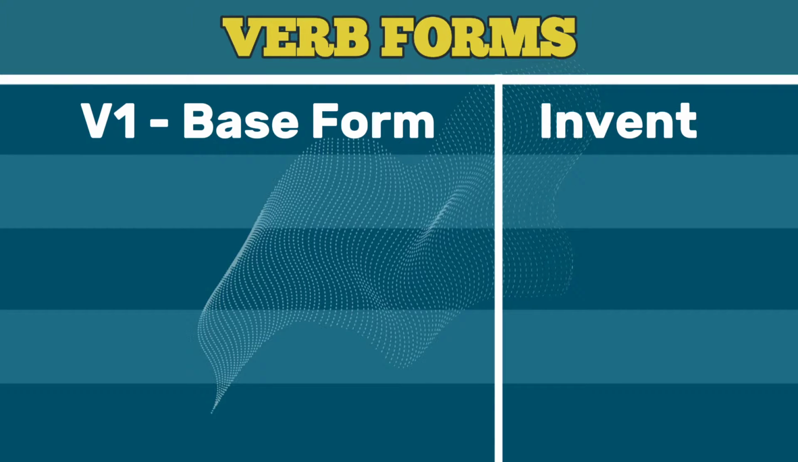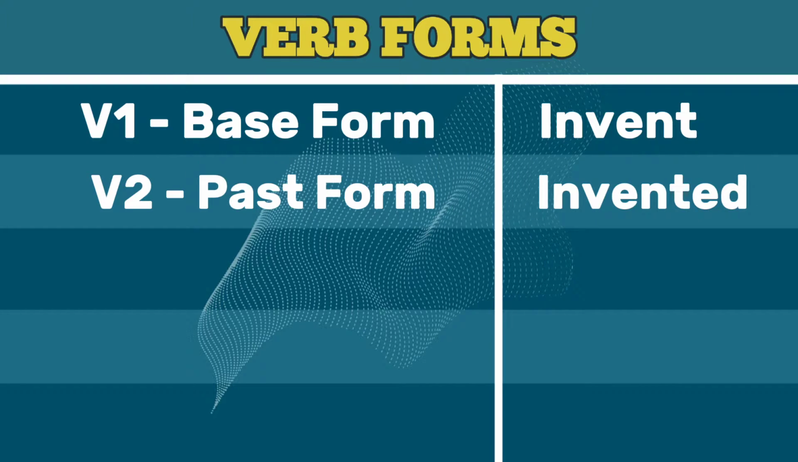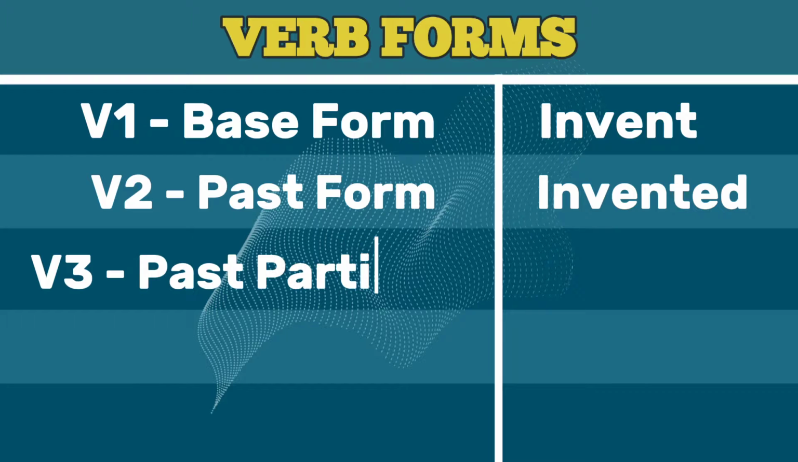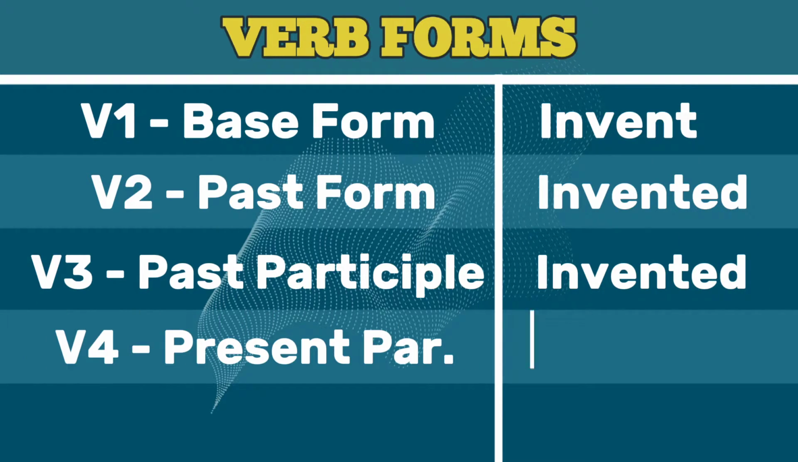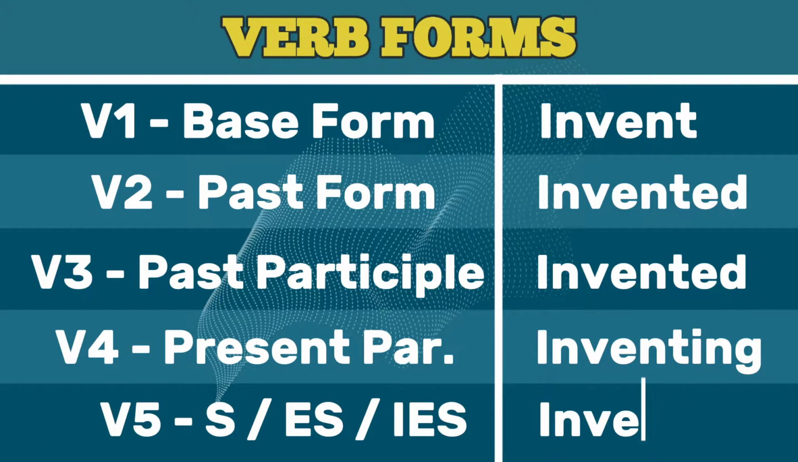V1 base form: invent. V2 past form: invented. V3 past participle: invented. V4 present participle: inventing. V5 third person singular simple present: invents.